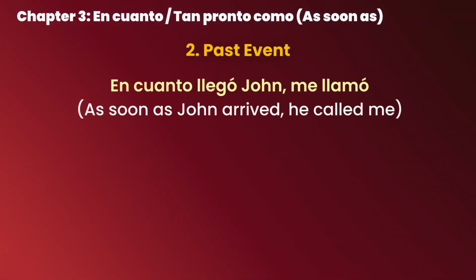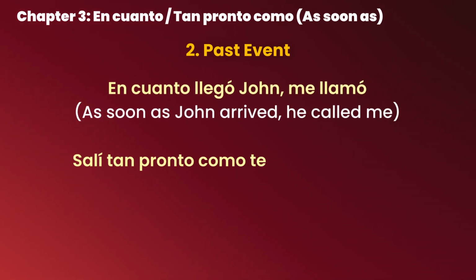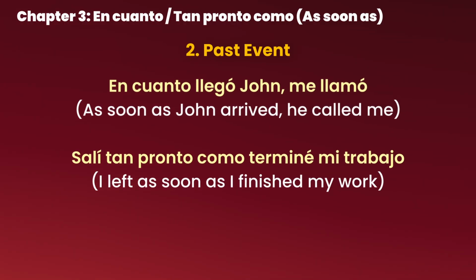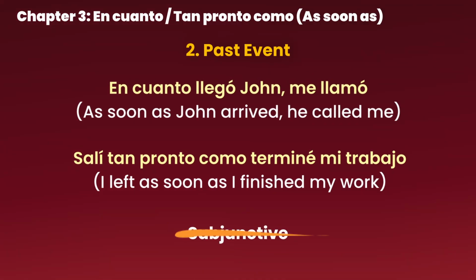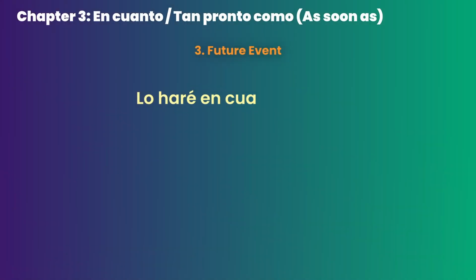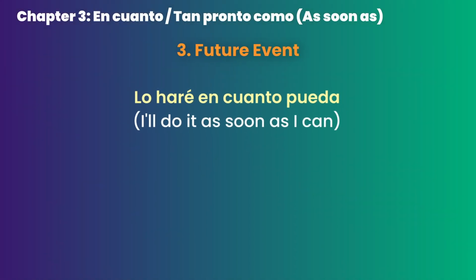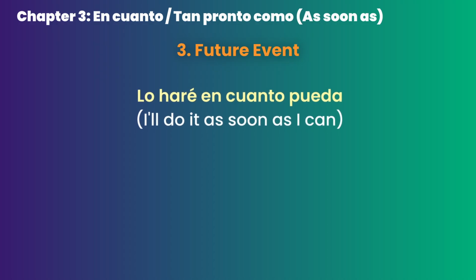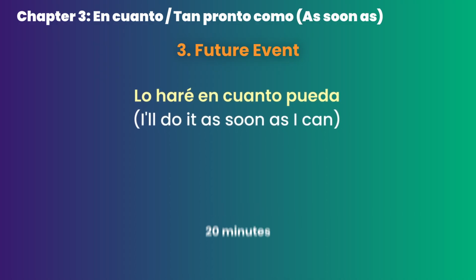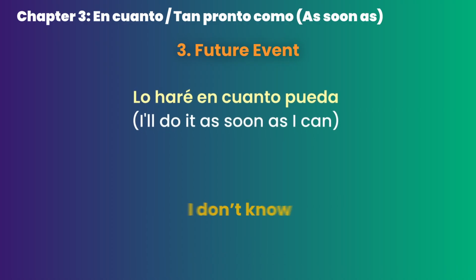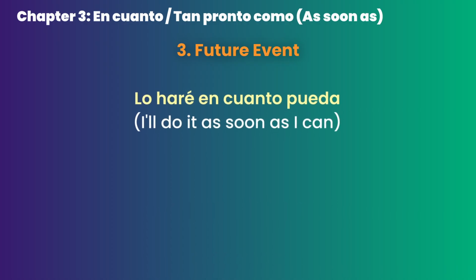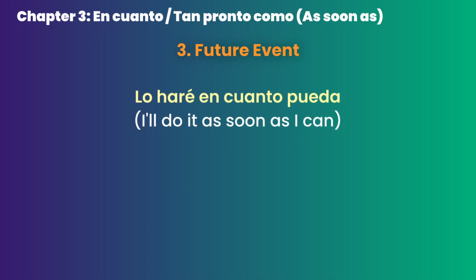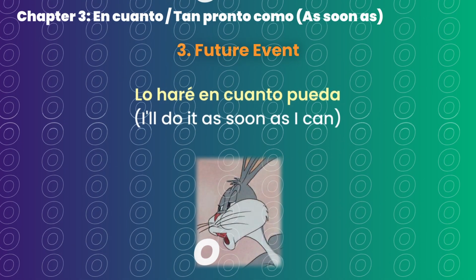Now let's see what we got for the past event. En cuanto llegó John, me llamó. Or maybe this. Salí tan pronto como terminé mi trabajo. Again, we're talking about the completed event in the past, so no subjunctive needed. Finally, the future event. Lo haré en cuanto pueda. See, again, we don't know when exactly we're going to do what we need to do. We'll do it as soon as we can. Might be 5 minutes, 20 minutes, an hour? I don't know, but what I do know is that we need to express this uncertainty by conjugating the verb poder into the present subjunctive form, which is pueda, not puedo. Here's another example.